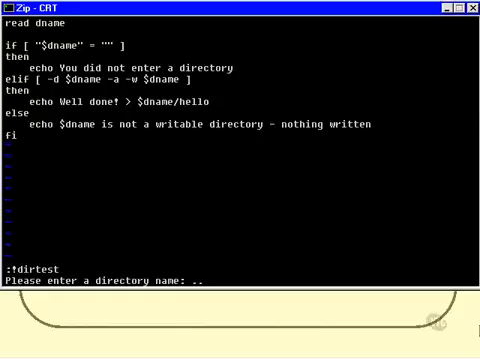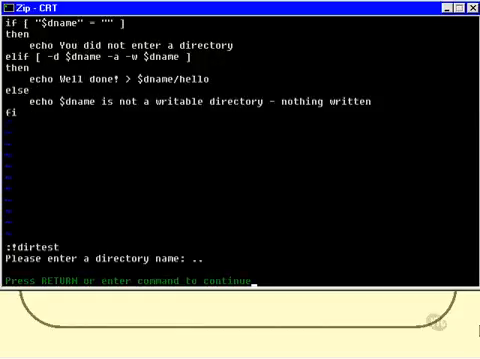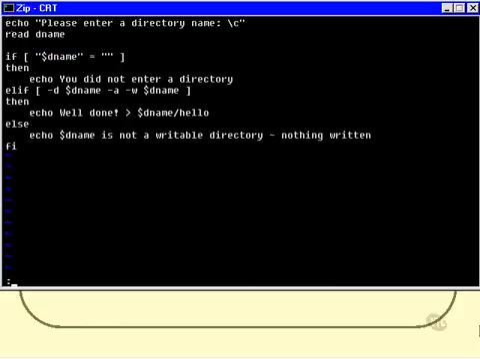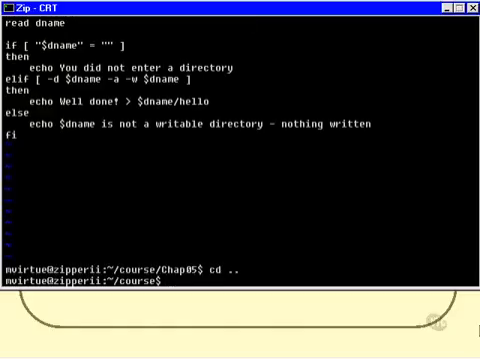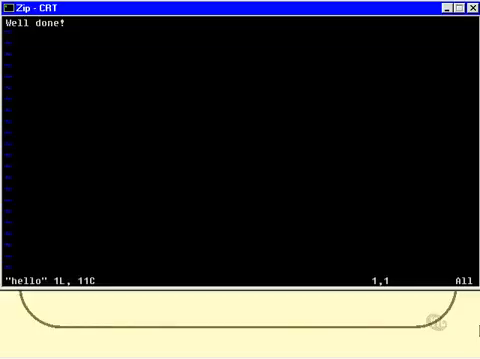Which is the parent directory of this, and it must have worked because I didn't get anything echoed out to the screen. So theoretically there should now be a file in the .. directory called hello. Let's go and see if there is. cd .. and vi hello, and there it is. Well done. Okay, good.